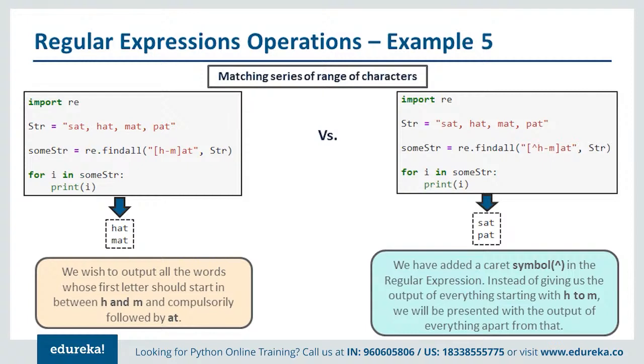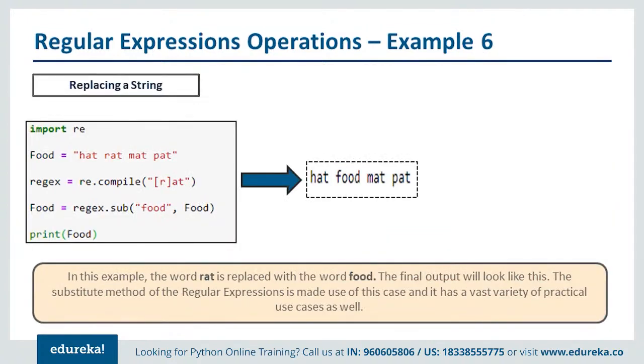So you can say like A hyphen Z, that whatever the characters present between the A and Z should be picked up and should be validated. So this is how the regular expression works and how the matching of a series or range of characters really works here. Now here in this one also we are trying to work with the substitute.